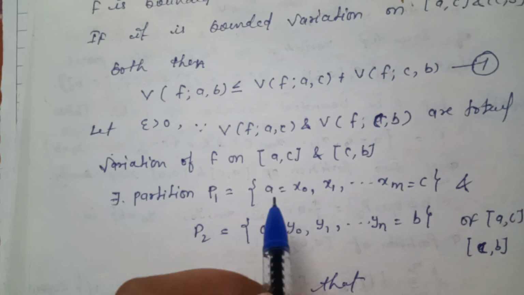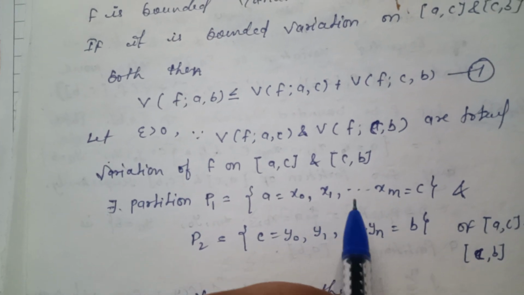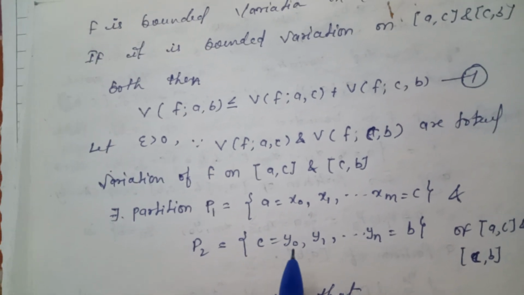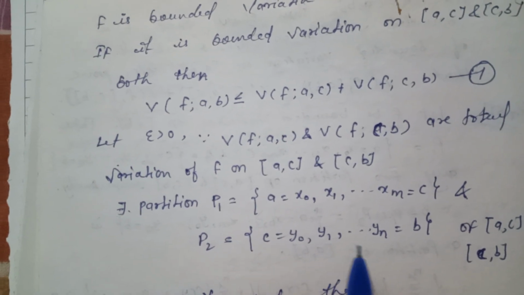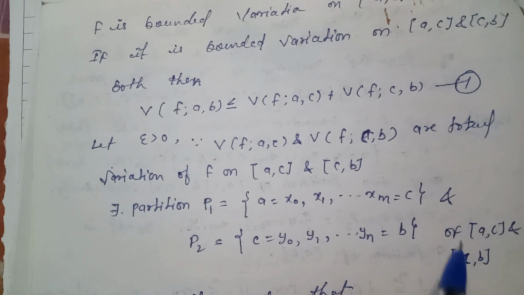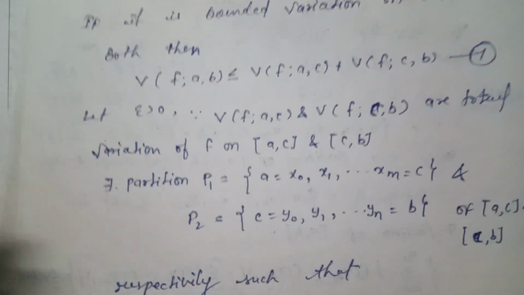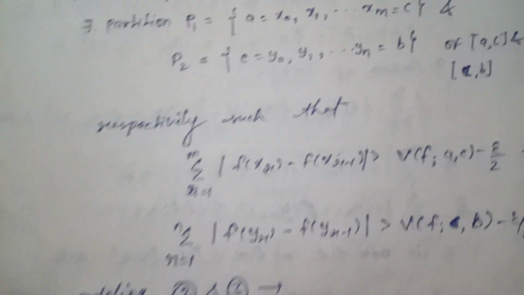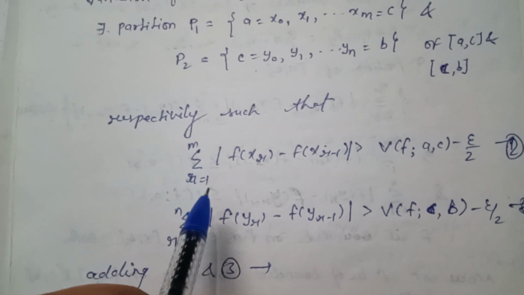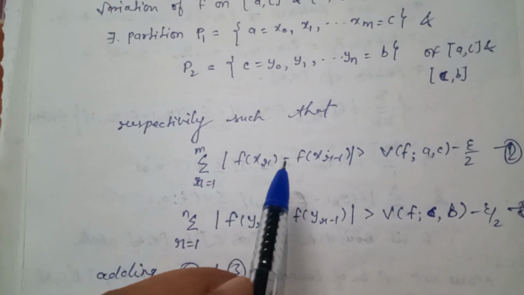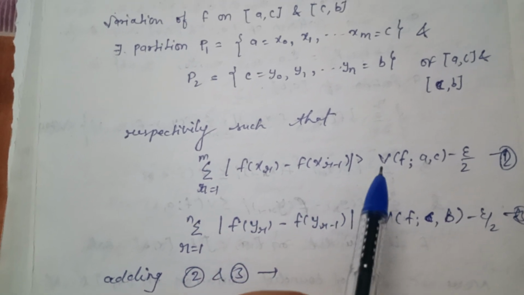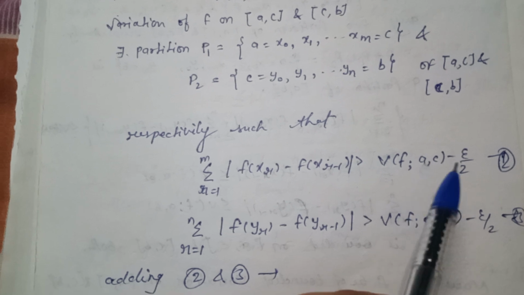The partition P1 is a = x_0, x_1, ..., x_m = c, and the partition P2 is c = y_0, y_1, ..., y_n = b of closed interval [a, c] and closed interval [c, b] respectively, such that summation over r = 1 to m of |f(x_r) − f(x_{r−1})| is greater than V(f, a, c) − epsilon/2.